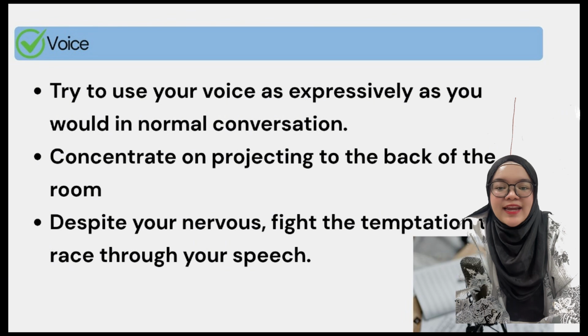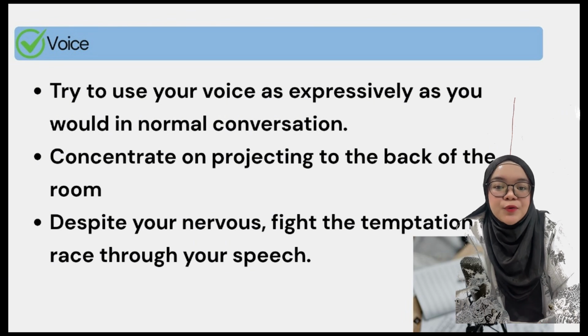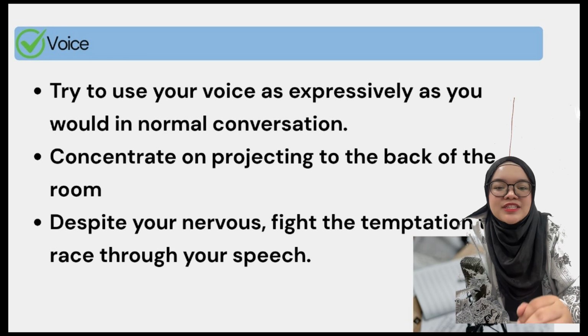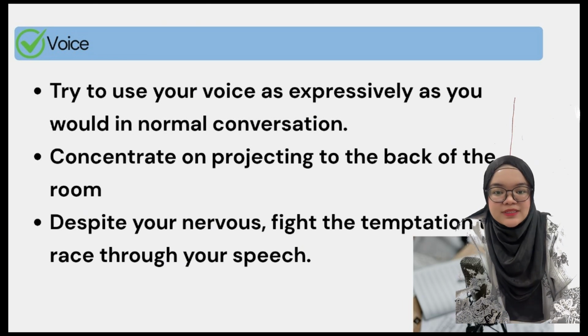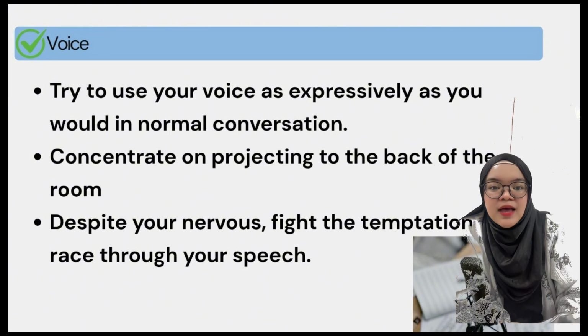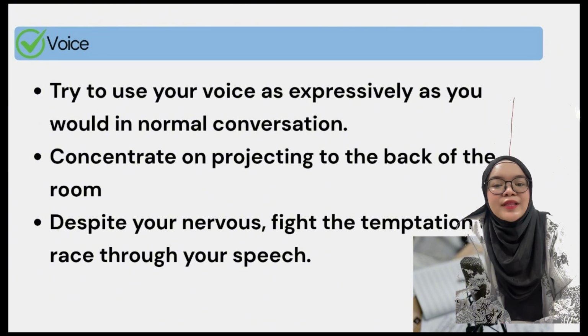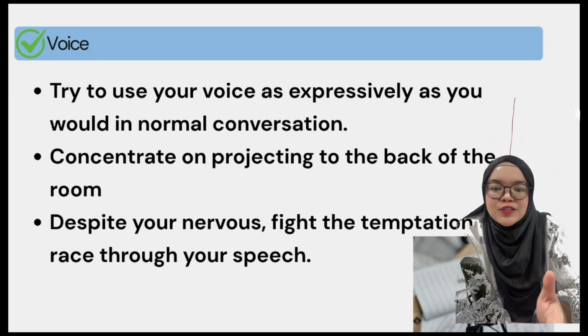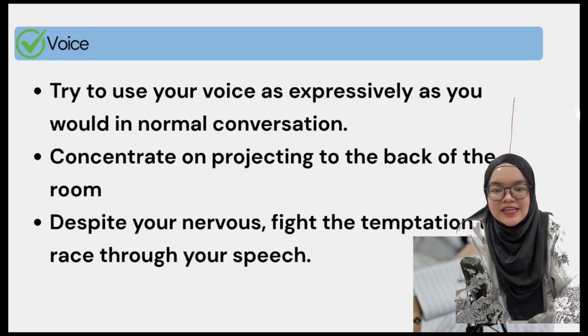Concentrate on projecting to the back of the room, and despite your nervousness, fight the temptation to race through your speech. If you make a conscious effort to speak up, slow down, and project clearly, you will be on the right track to an effective presentation.